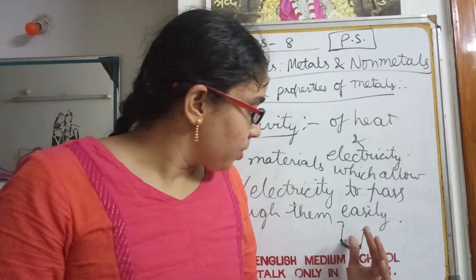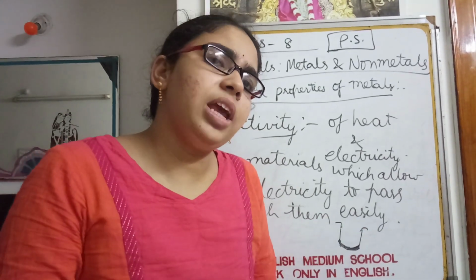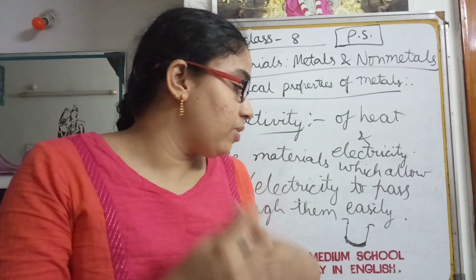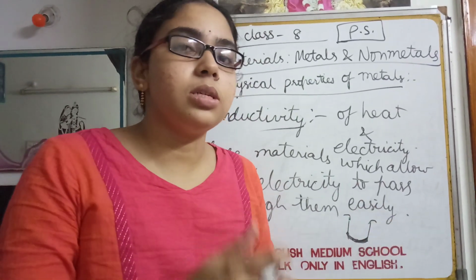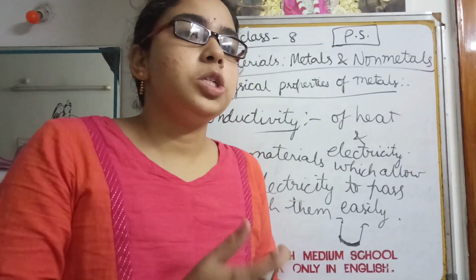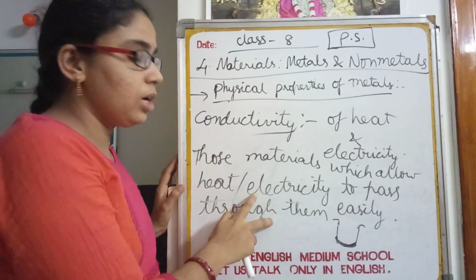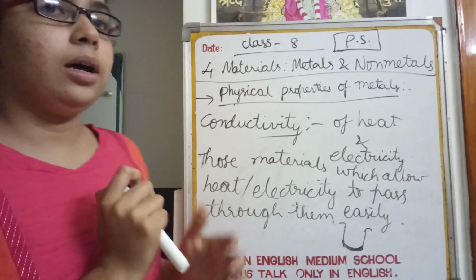Okay, what is the use if it heats up very quickly? If it heats up very quickly, then all the things which we need to cook by using that utensil can be cooked in a very short time. Okay, so by this we can understand that metals are good conductors of heat.